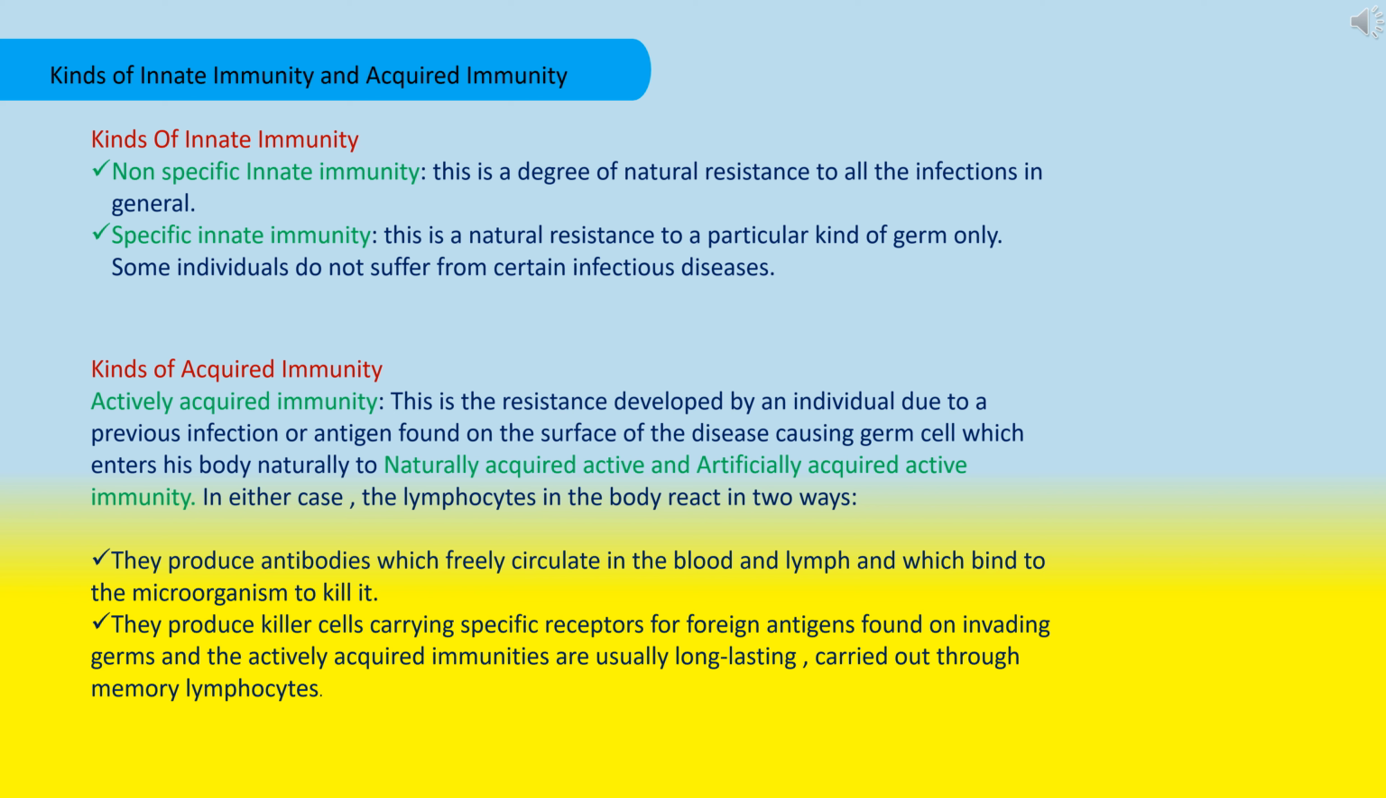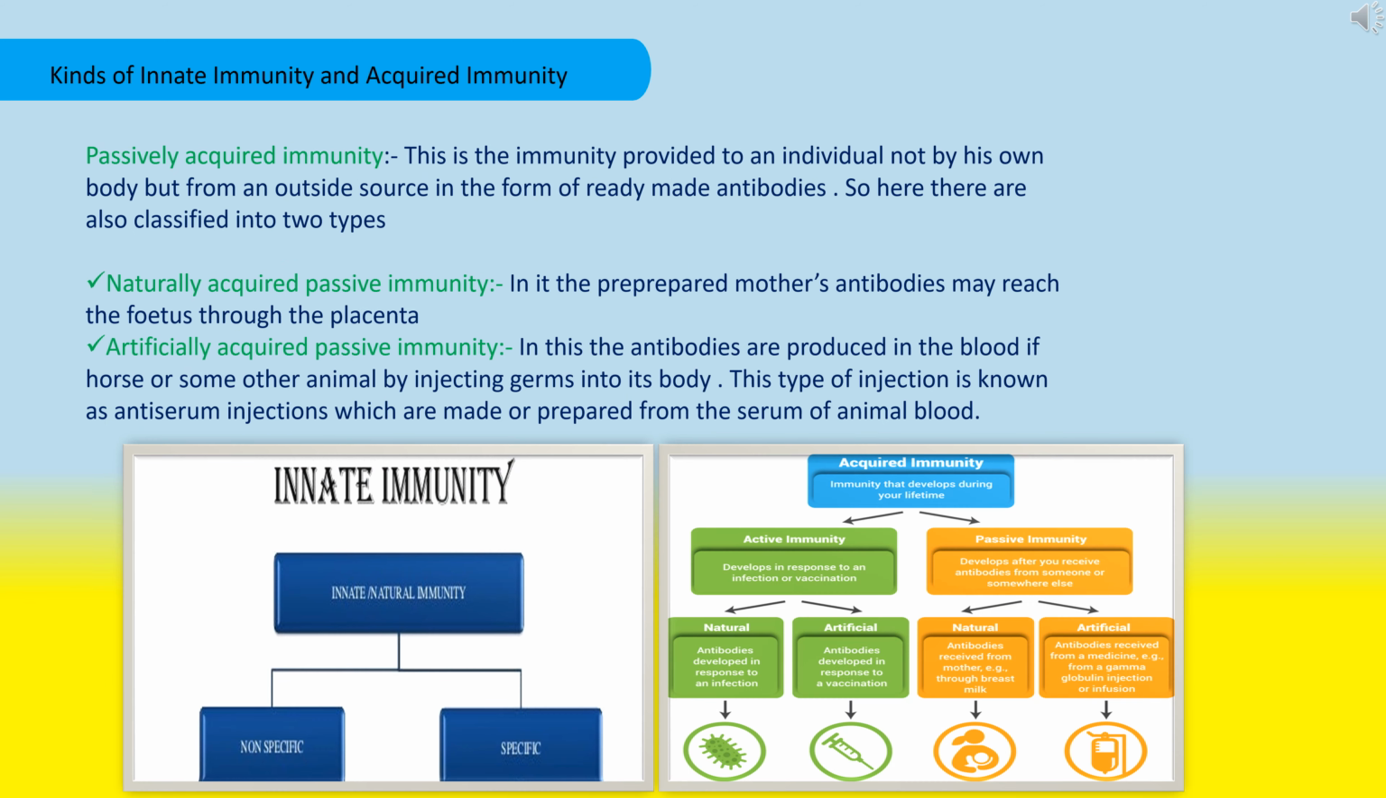First, they react by producing antibodies which freely circulate in the blood and lymph and which bind to the microorganism to kill it. The second, they produce killer cells carrying specific receptors for foreign antigens found on the invading germs. The actively acquired immunities are usually long-lasting, carried out through memory lymphocytes.